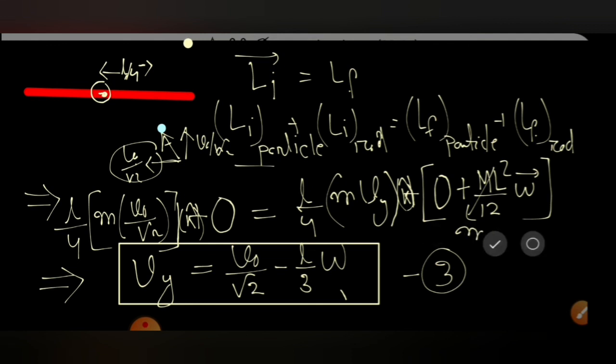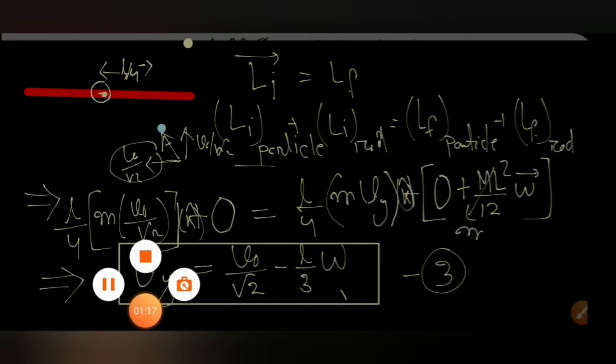So we got three equations. We obtained Vx in terms of V naught, then capital V in terms of Vy as equation number 2, and Vy in terms of omega. Let's see what else can be done.